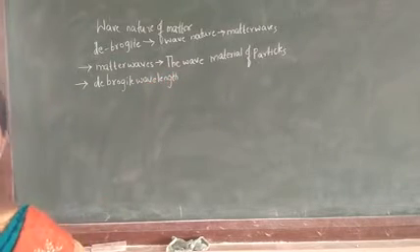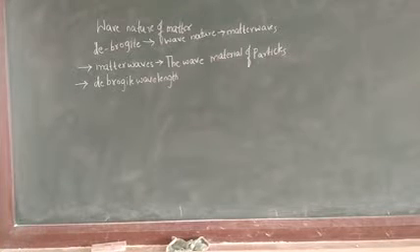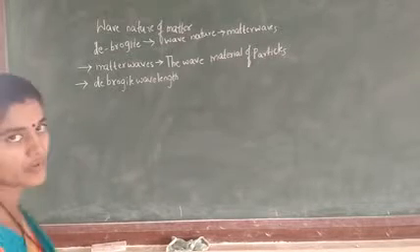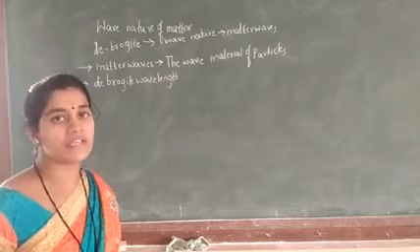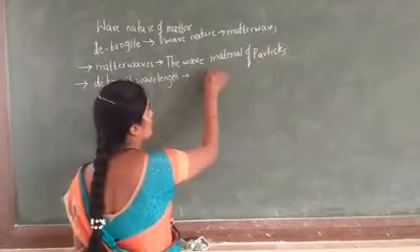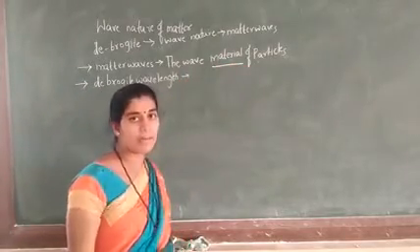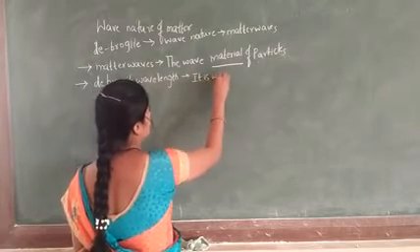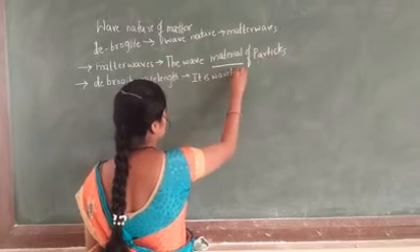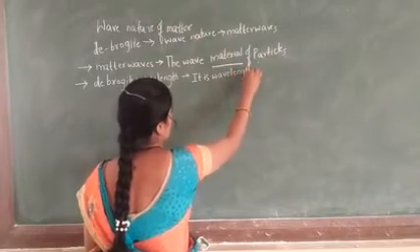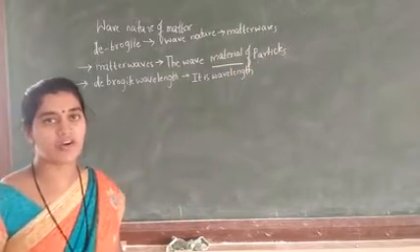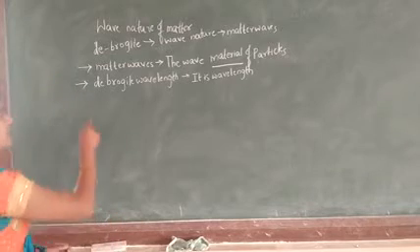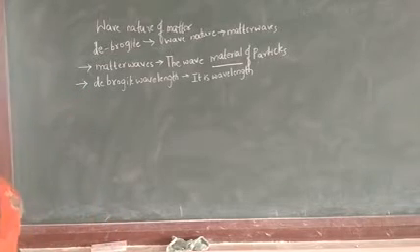It is the wavelength which is associated with a moving material particle. Then we can call it the de Broglie wavelength.